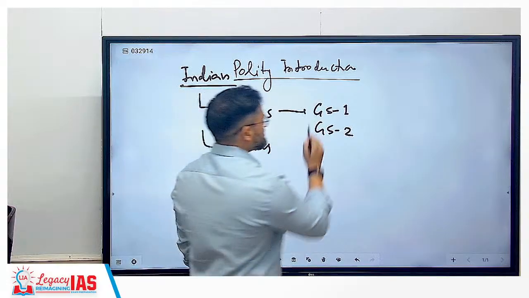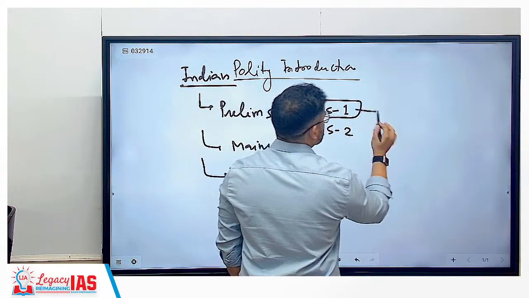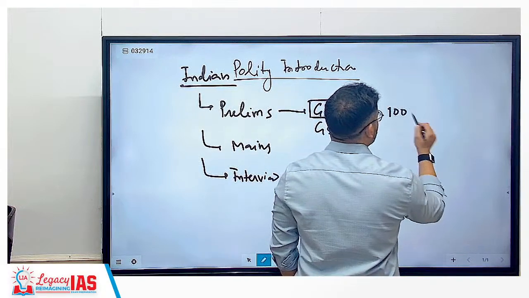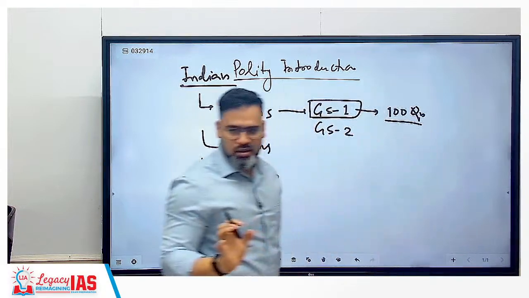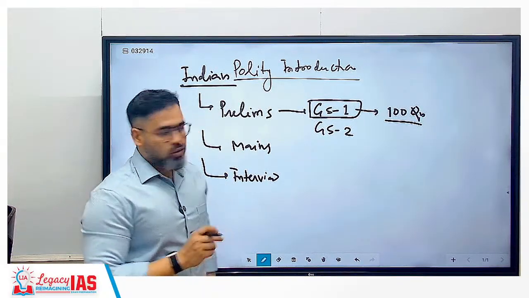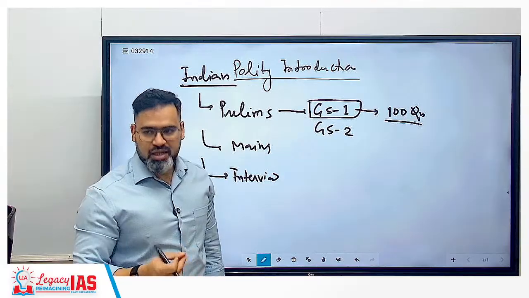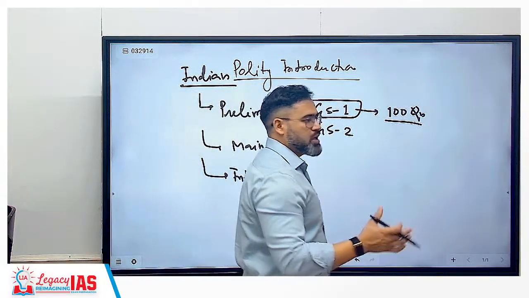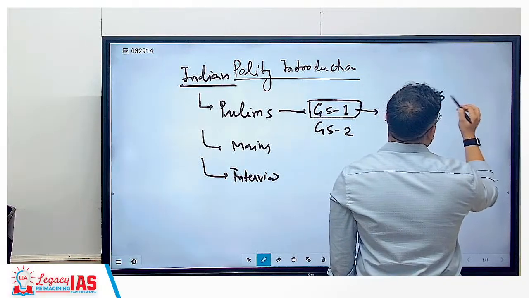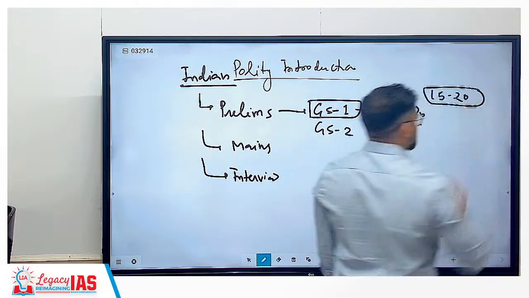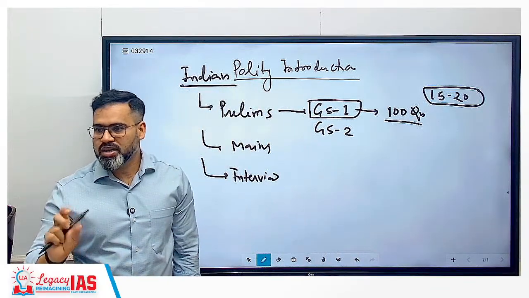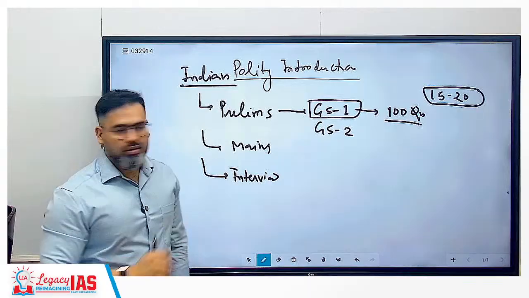Now coming to GS paper 1, for example. So in GS paper 1, how many questions will be there? You are going to get 100 questions in total, all GS, okay? Out of that, how many questions belong to the polity section? That is important. If you check the last 10 years' papers, on average around 15 to 20 questions you are getting only from polity, correct? So that means you already have 20% weightage from polity itself.